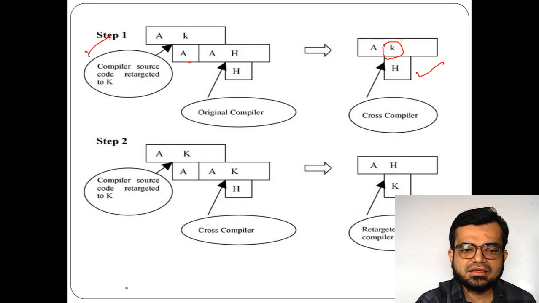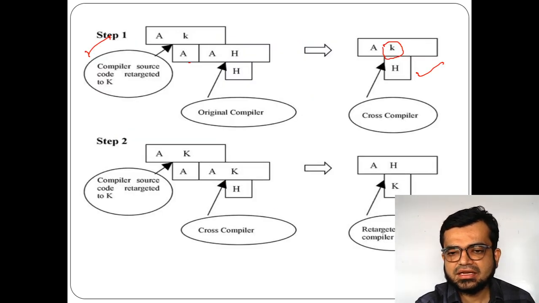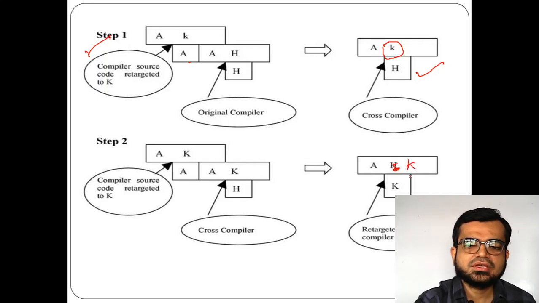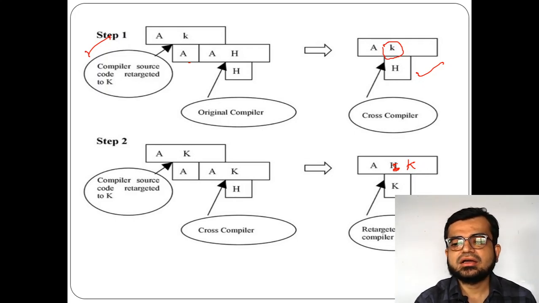After retargeting to K, the compiler source code is retargeted to K, but now again I need to recompile the cross compiler. So now I am recompiling this cross compiler. Here it is A, here it is K. So this is your retargeted compiler. In this way the porting works. Porting means adapting the cross compiler to a new machine or new environment.